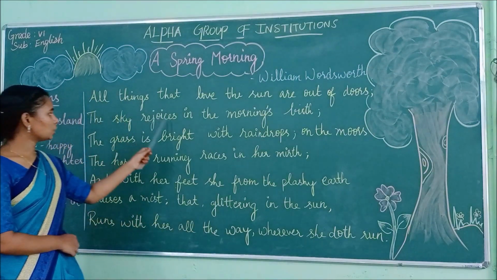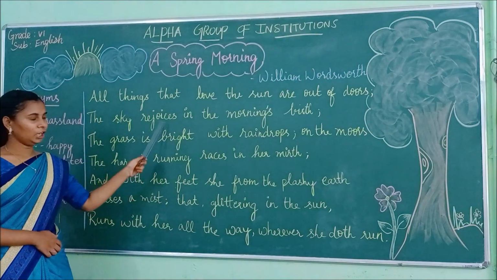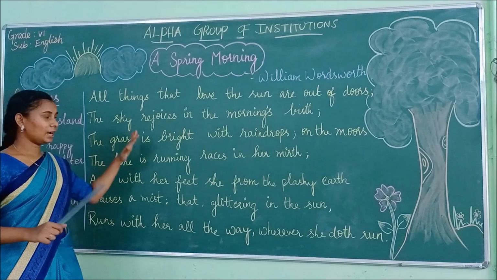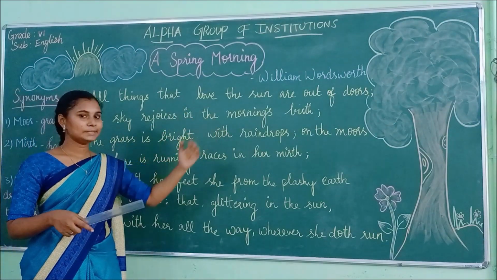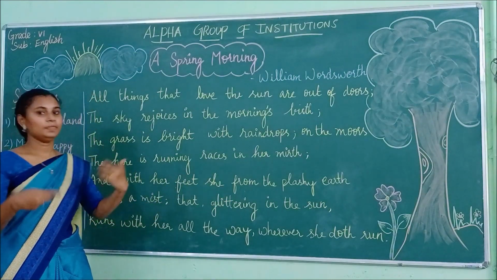The sky rejoices in the morning's birth. Here, what do you mean by rejoices? Happy. Okay. So what happened? The sky is so happy in the morning. And what do you mean by morning's birth? It's the beginning of the day. So the sky is so happy to begin the day.